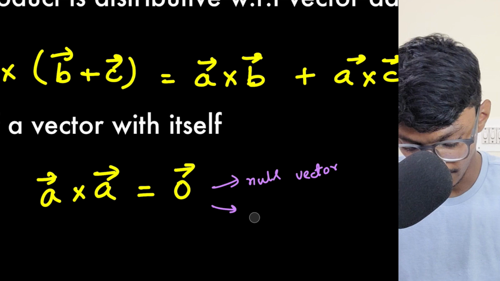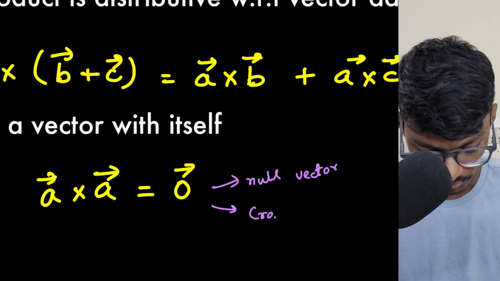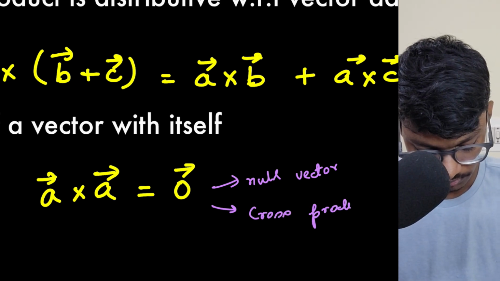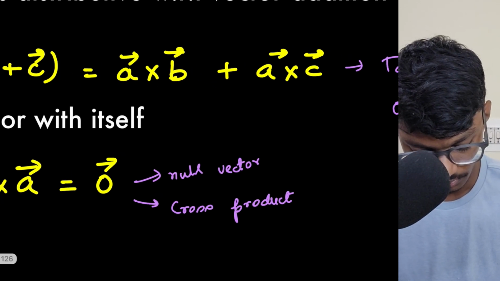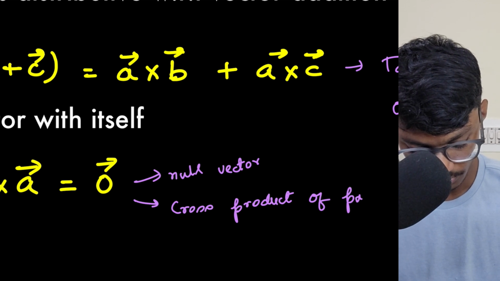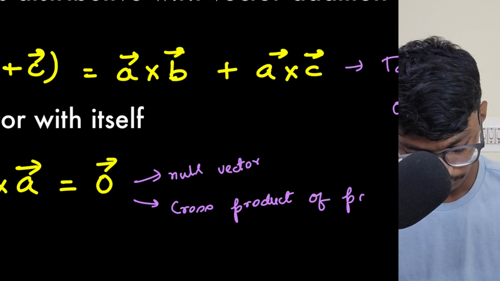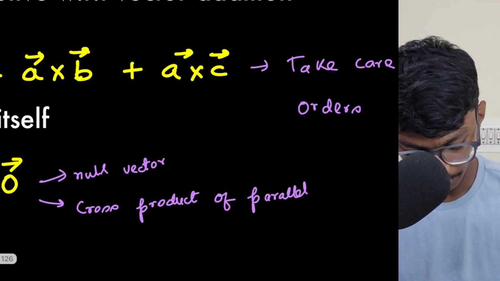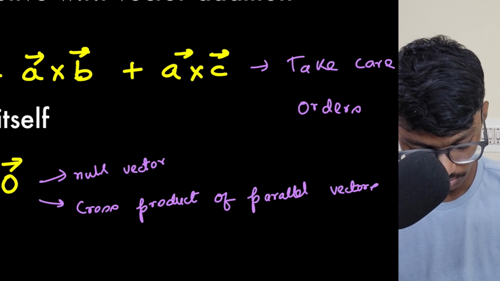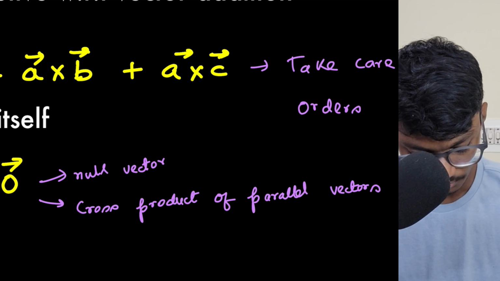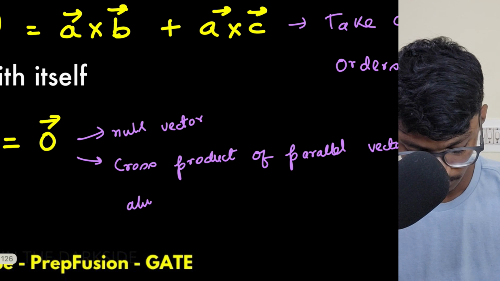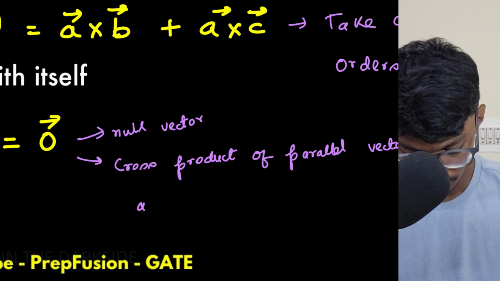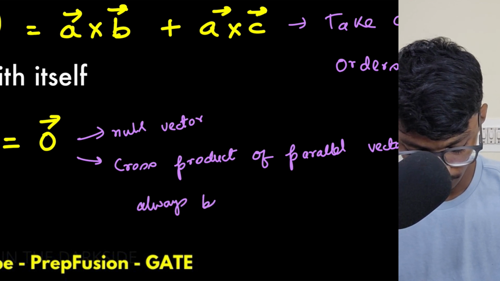So the cross product of parallel vectors will always be 0.